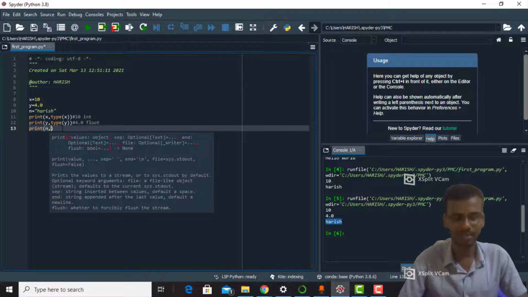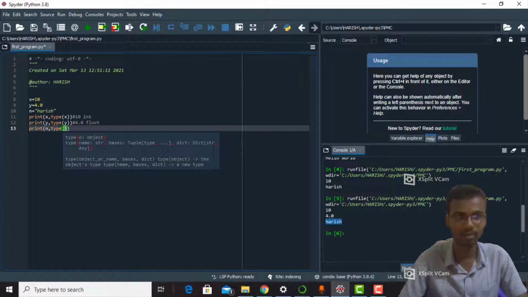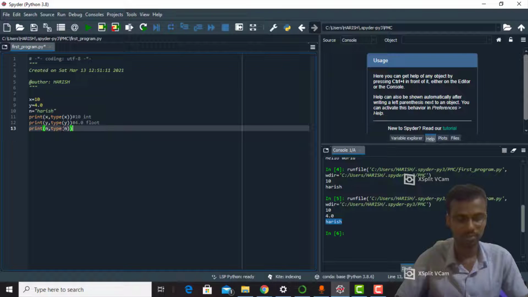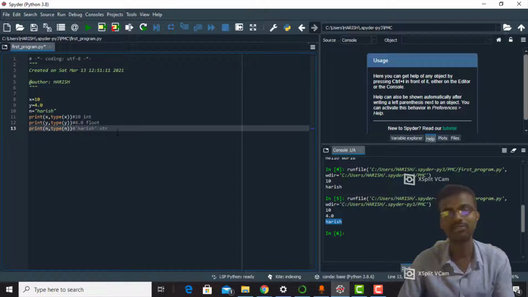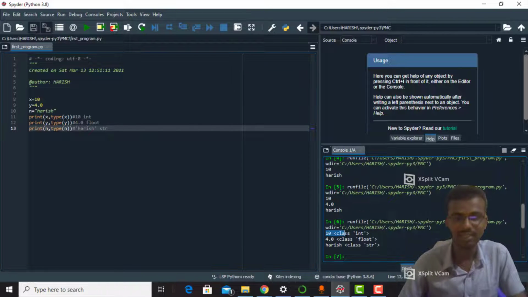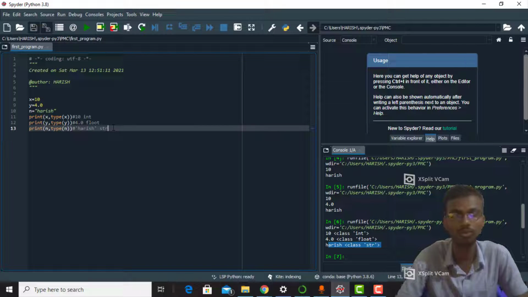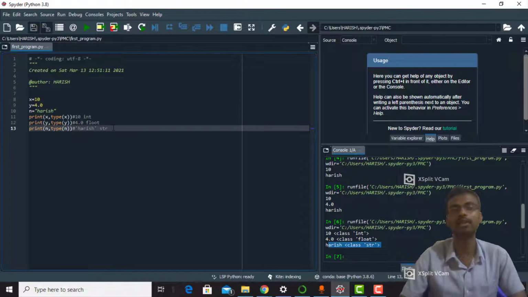See, n is a string, am I right? So type of n. I wrote the output: Harish, and what is the type? String, which means str. Let's cross check with the comments. See, 10 integer, 4.0 float, Harish string. This is the huge benefit of using Python. We don't need to declare any variable types.